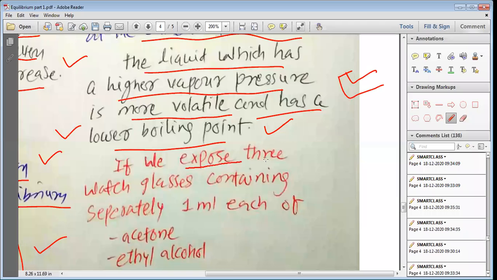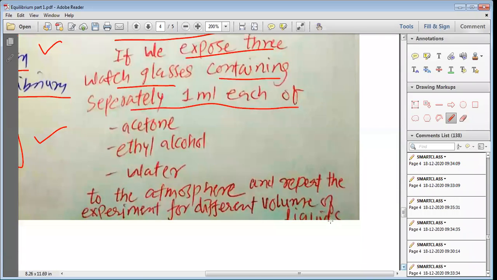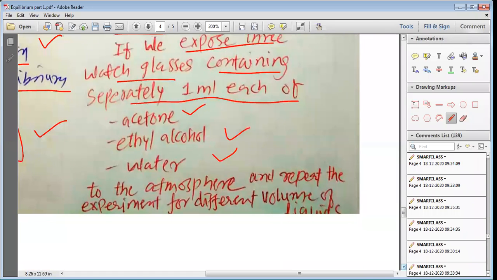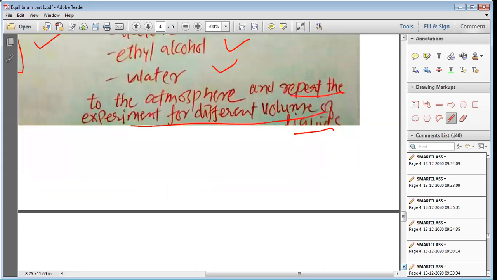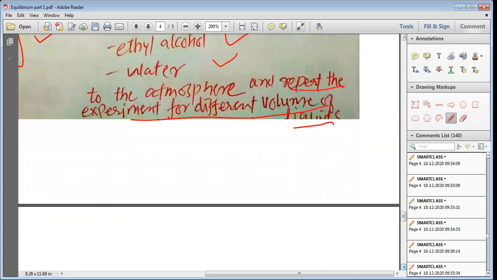Now we want to expose three different watch glasses containing separately 1 ml of each of acetone, ethyl alcohol and water to the atmosphere and repeat the experiment for different volumes of liquid.